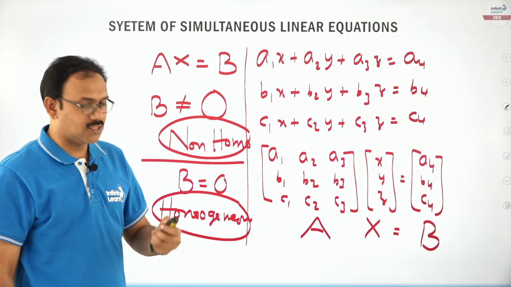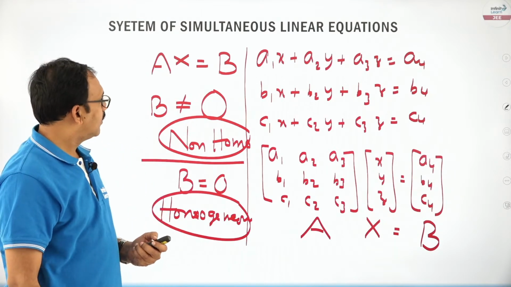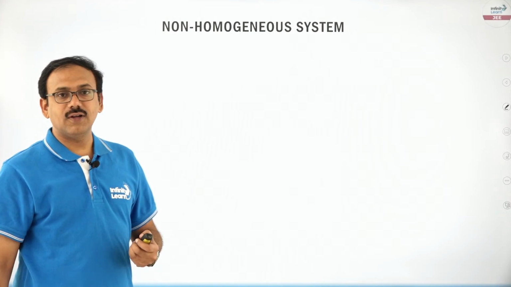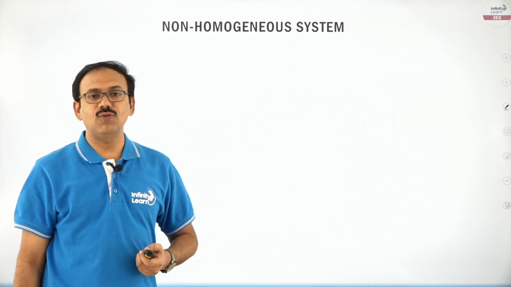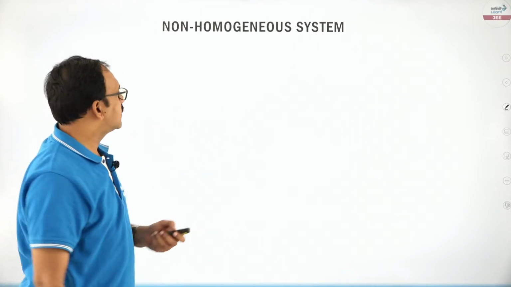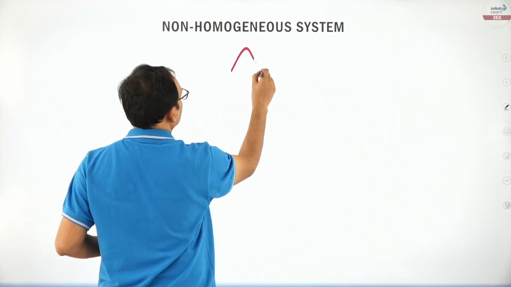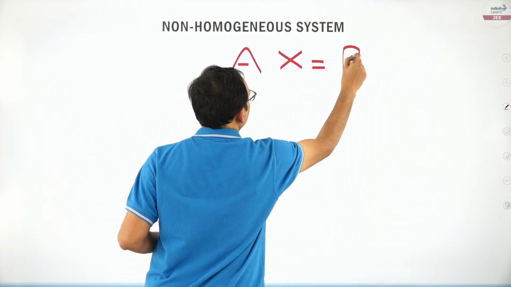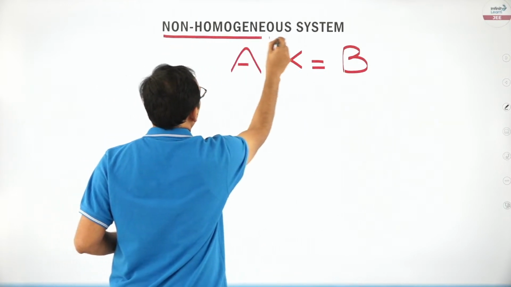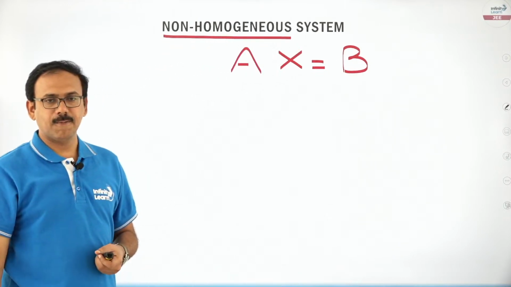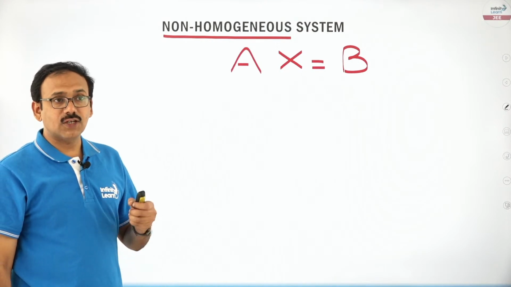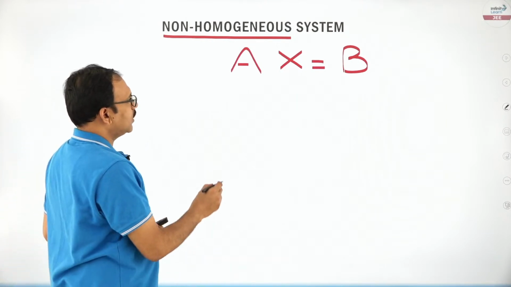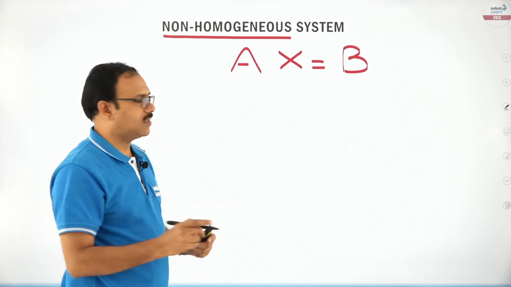Then you can change the pattern or the algorithm that you need to follow to solve the equation. Suppose friends, you are given the system of equations AX is equal to B, which is non-homogeneous, suppose.